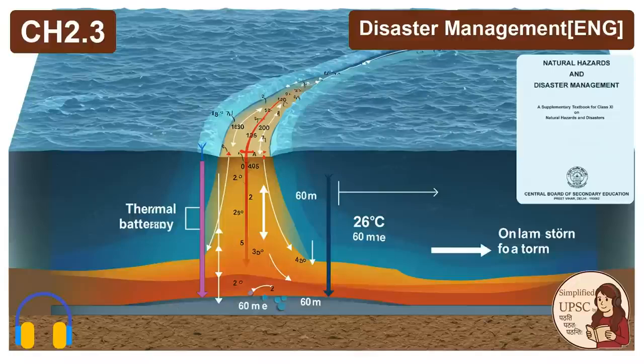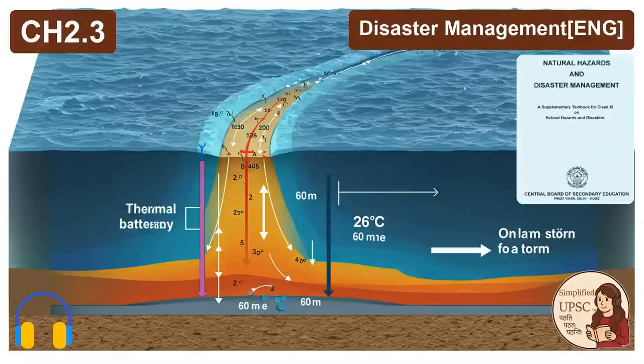No storm. Fascinating. And finally, the last piece of the puzzle, it involves the planet's rotation. We know they don't form right on the equator. Why not? That is condition 4, the Coriolis force requirement. The rule is the storm must form at least 4 or 5 latitude degrees away from the equator. So what's so magical about 4 or 5 degrees? Well, the Coriolis force is 0 at the equator. It's at its maximum at the poles. If you have no Coriolis force, you have no deflecting force. Nothing to start the spin. Nothing. Air would just rush directly into the low pressure zone, fill it up, and the disturbance would be gone. By moving just those few degrees away, the Coriolis force becomes just strong enough to start nudging the inflowing air into a spiral.